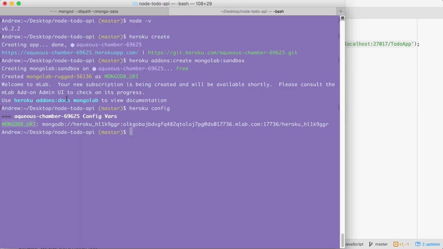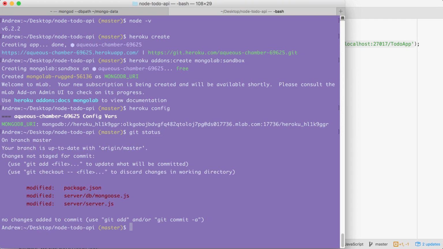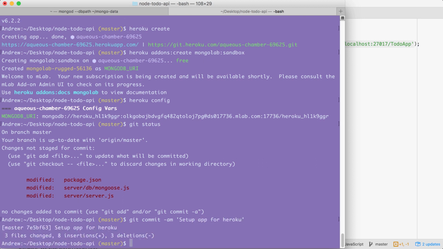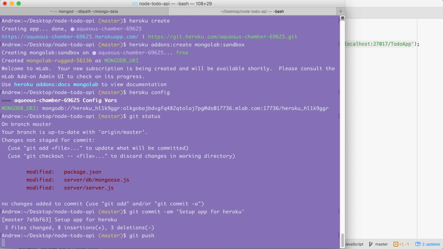Over inside of the terminal, I'm going to run git status to check our changed files. We have 3. Everything looks good. I can run git commit with the am flag. This is going to let us specify our commit message: Setup app for Heroku. I'm going to make the commit and push it up to GitHub.